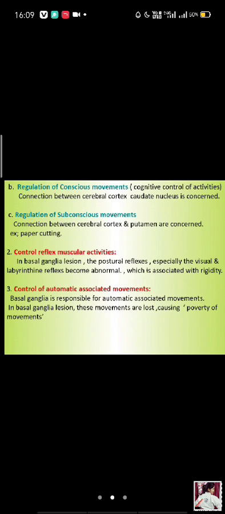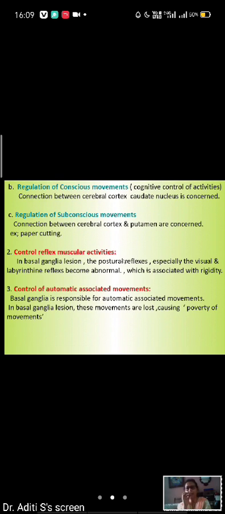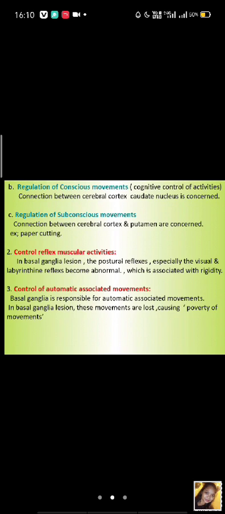Reflex muscular activities, particularly postural reflexes. So who has to maintain these postural reflexes? Which reflexes have to maintain postural reflexes? Labyrinthine reflex and also visual.